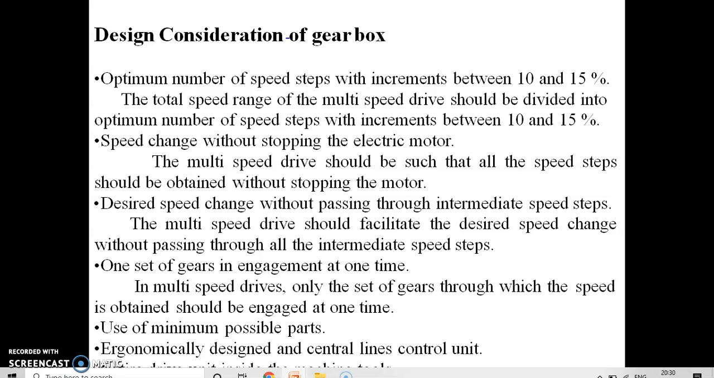One set of gear pairs should be engaged at one time. In multi-speed drives, only the set of gears through which the speed is obtained should be engaged at one time. So in that particular case, use of minimum possible parts, then ergonomic design and a centralized control unit.